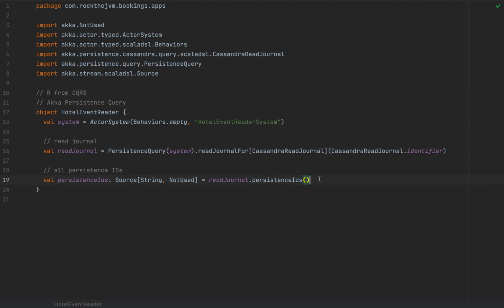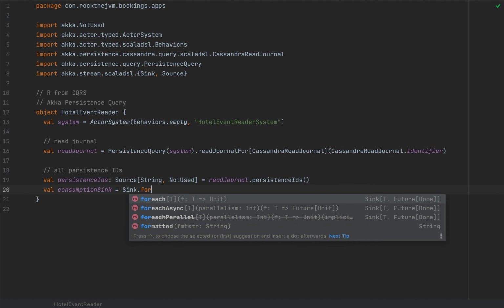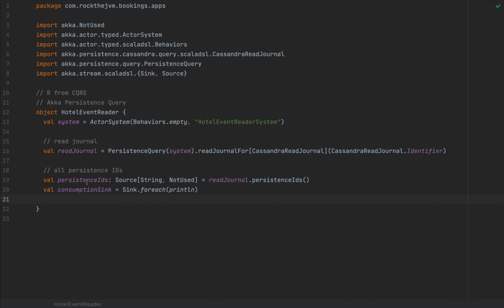Now, in order to consume the source, you need to connect it to some sort of sink. So I'm going to say consumption sink as sink from Akka Streams Scala DSL, sink for each print line. So these are, for now, static components, and if you want to trigger an active stream, you will have to connect them. So I'm going to say connected. Let's call this graph, because if you connect a source with a sink, you'll get a graph. I'm going to say persistence IDs dot to consumption sink. And if you want to trigger the connected graph, because right now it's static, and materialize all the appropriate resources, sockets, and so on and so forth, you would say connected graph dot run.